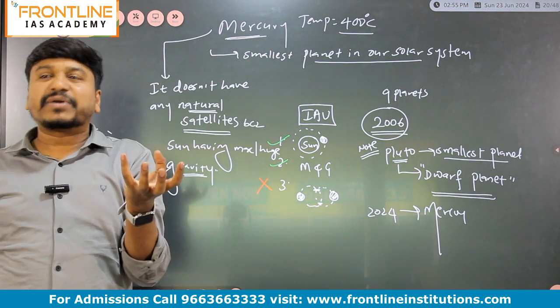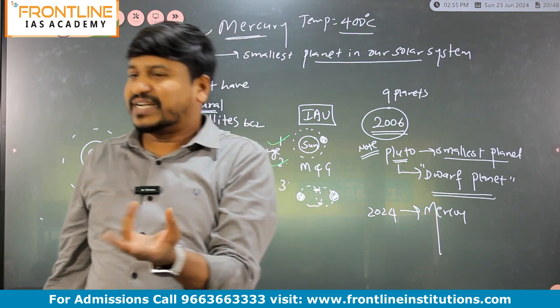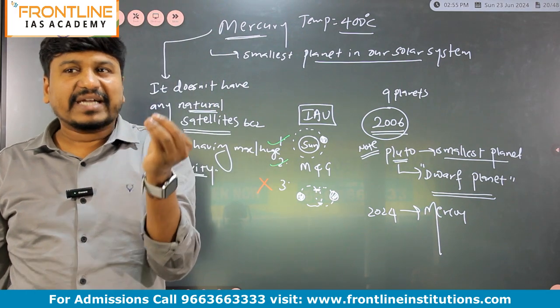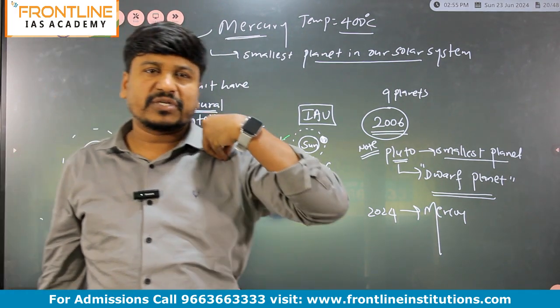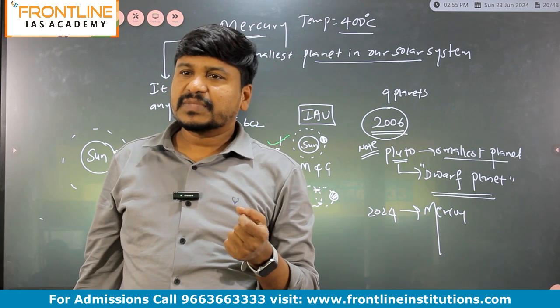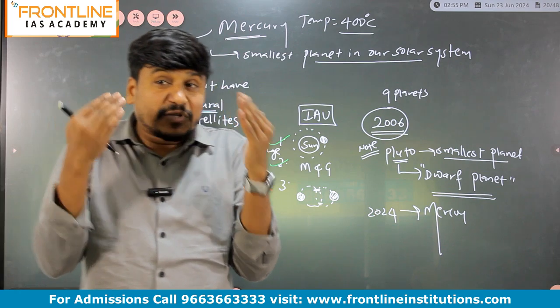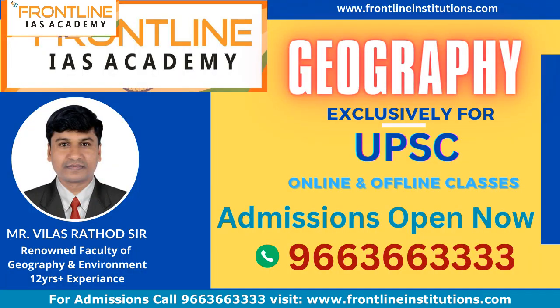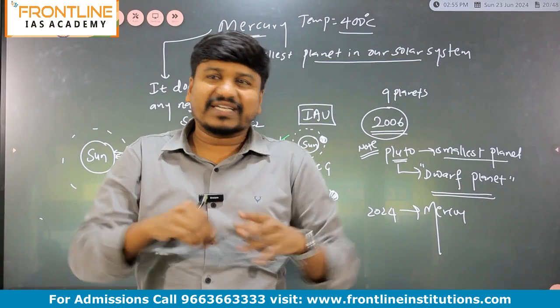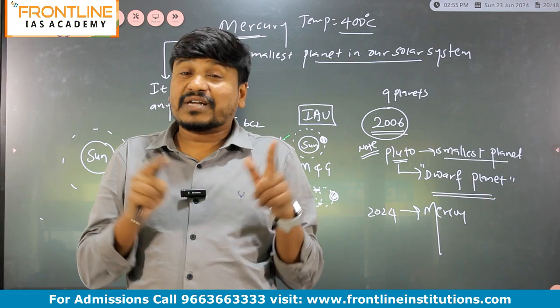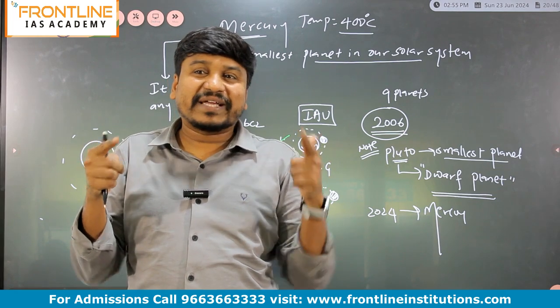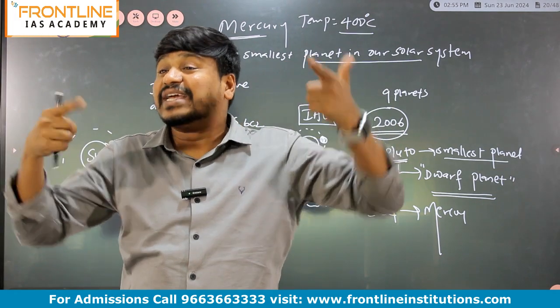For life to exist, what should the temperature be? The temperature should be around 20-30 degrees Celsius, or you can say it should be lesser than our body temperature. What is our body temperature? Yes, very good, 37 degrees Celsius. To feel normal, the temperature should be less than 37 degrees Celsius. If the temperature decreases below 30, what happens? We'll start feeling cold. If the temperature increases more than 37, we'll start feeling heat, right?